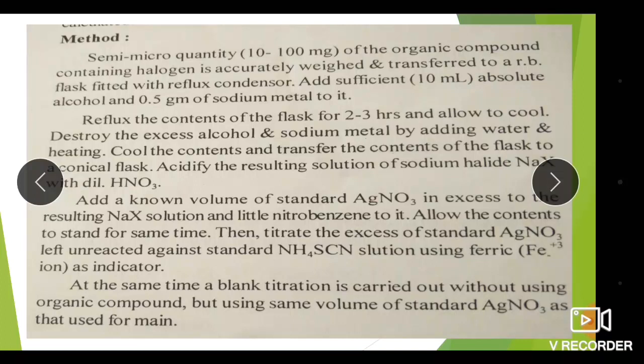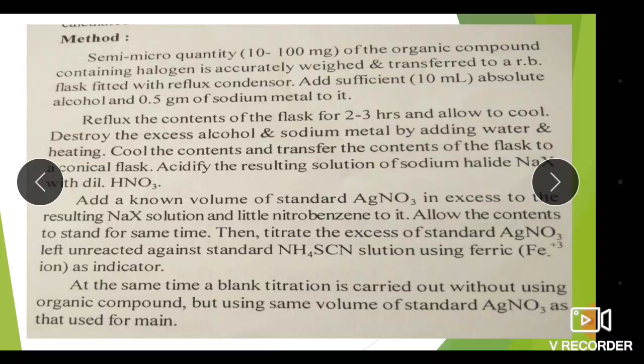So what is the method used for this estimation? The semi-micro quantity, that is 10 to 100 milligram of organic compound containing halogen, is accurately weighed and transferred to the RB flask with a reflux condenser. Add sufficient 10 ml of absolute alcohol and 0.5 gram of sodium metal to it. Reflux the contents of the flask for 2 to 3 hours and allow to cool. Destroy the excess of alcohol and sodium metal by adding water and heating.